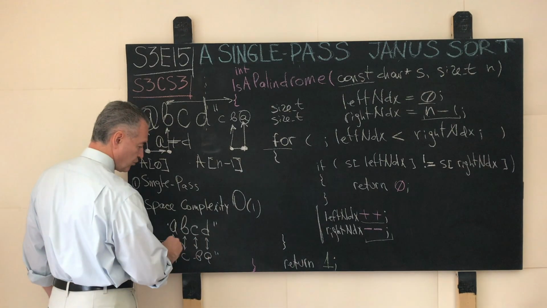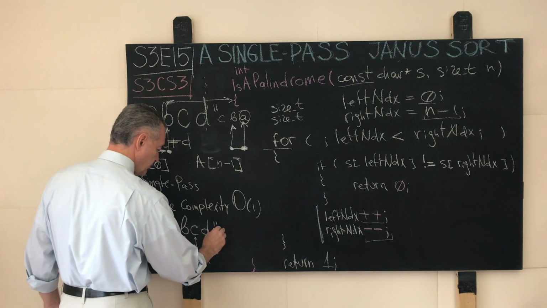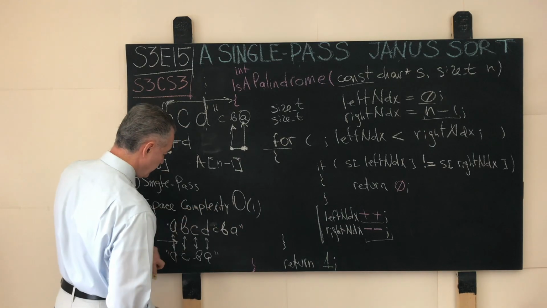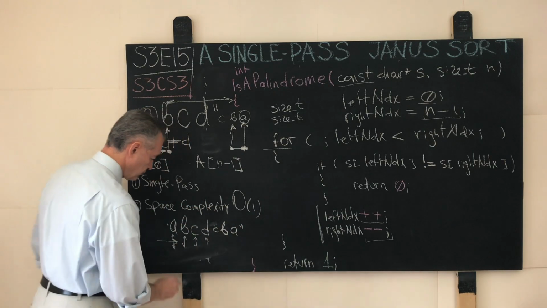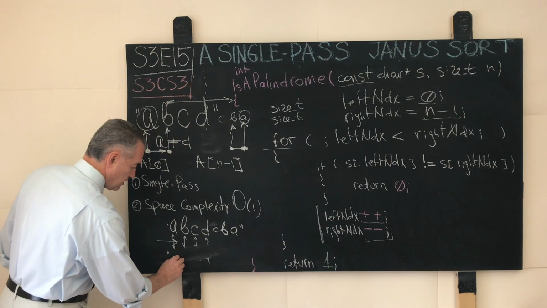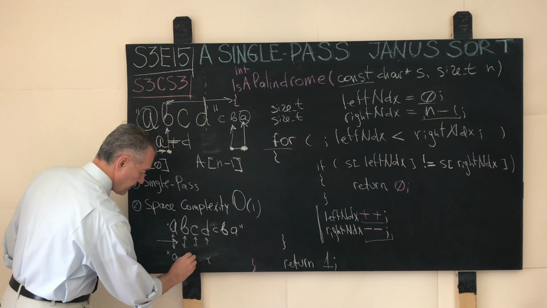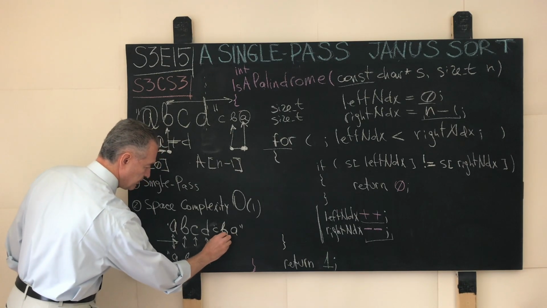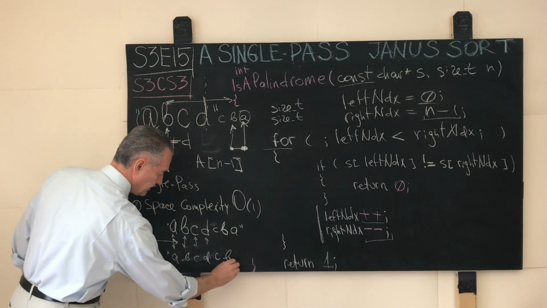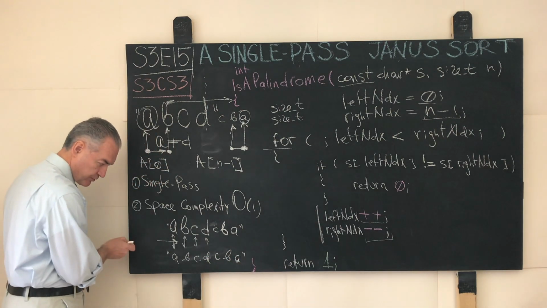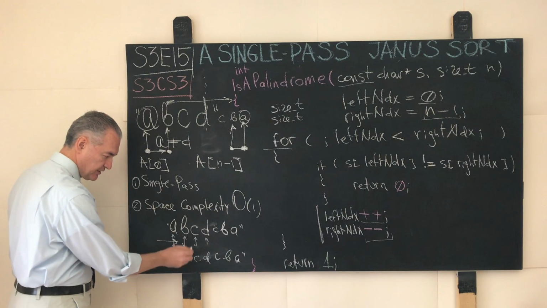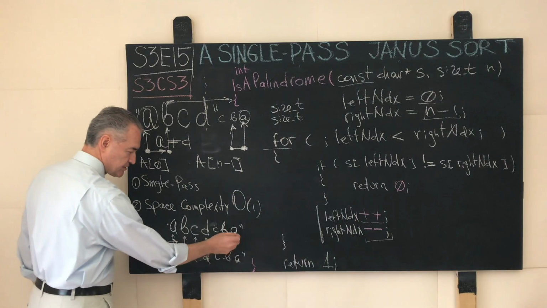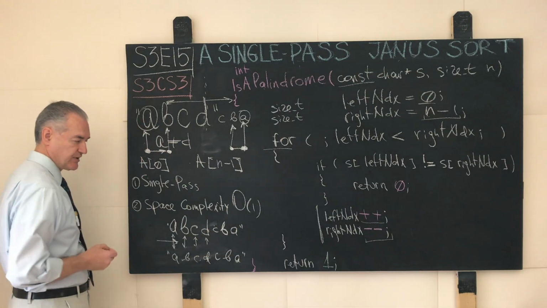But if our string were, for example, A, B, C, D, C, B, A over here, then the reverse string will be, again, the same thing: A, B, C, D, C, B, A. And if we roll through these two strings, then we will see that at each current position, but this time one and the same position, the characters match, and we will determine that our string is a palindrome.